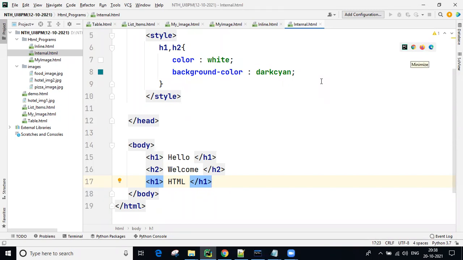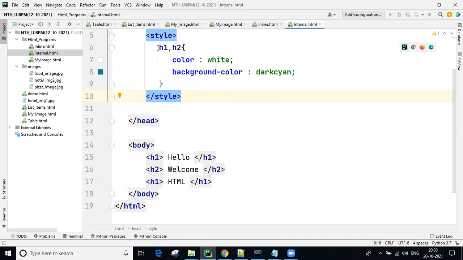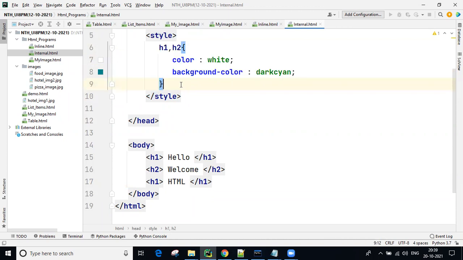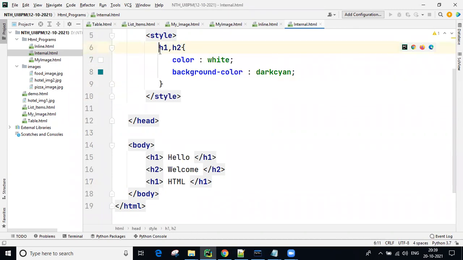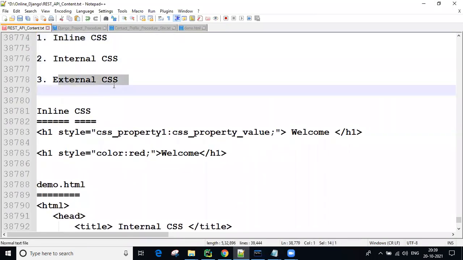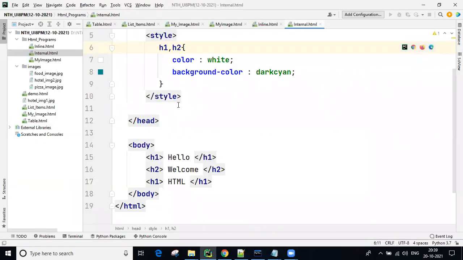Now what is the drawback of using internal CSS? The benefit of using internal CSS is reusability. Write one time, use a number of times. That is reusability. Now, what are the drawbacks? Why are we going for the third one, guys? Why do we need to go for external CSS instead of internal? Now remember that point, guys. I'll tell.